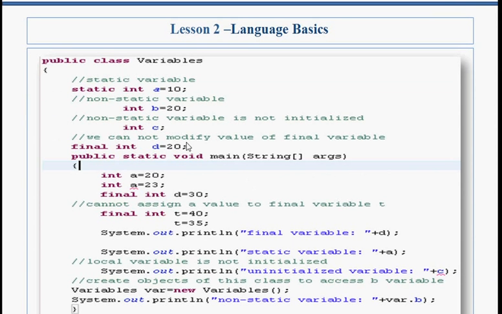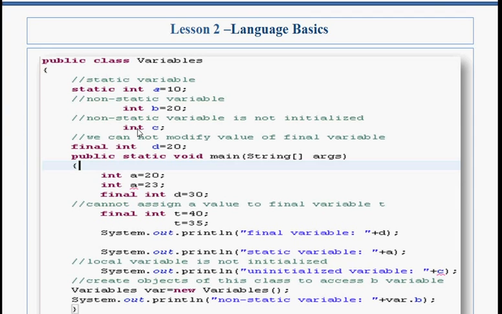Let's take an example to understand the concept of class level and local variable. See here in this example, I have taken 4 variables A, B, C, D. These 4 variables are my class level variables, and this is one method, that is public static void main. And here I have taken variables like A, D, T. These are my local variables. I used static keyword, so this one is my static variable, and here I didn't use any static, so it is my non-static variable.